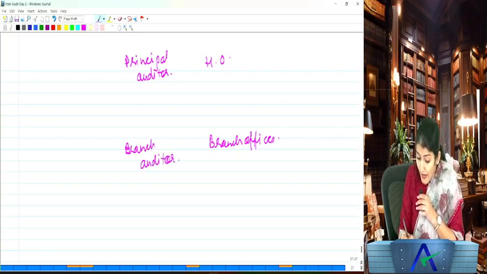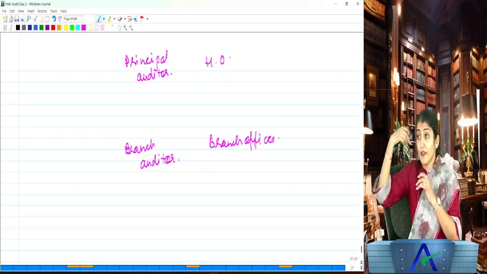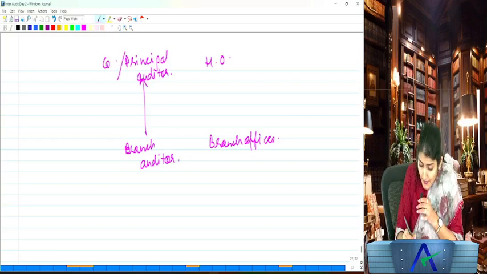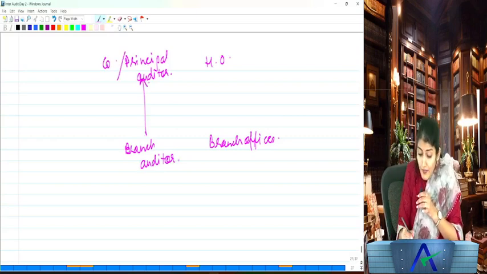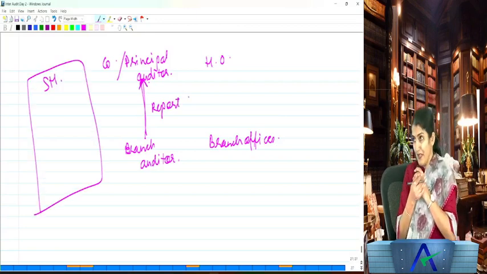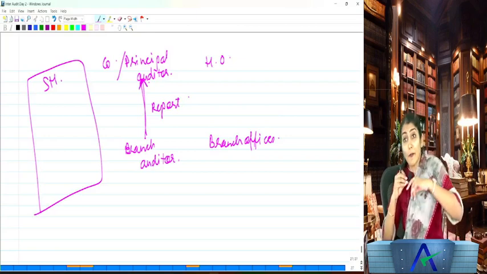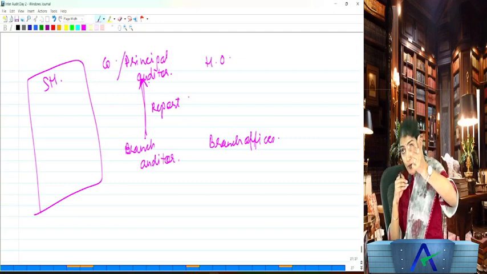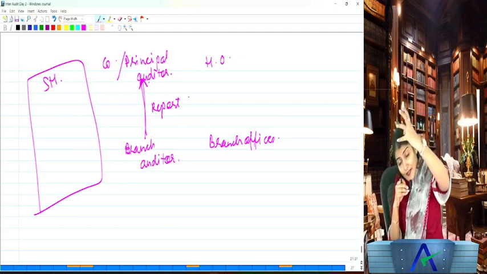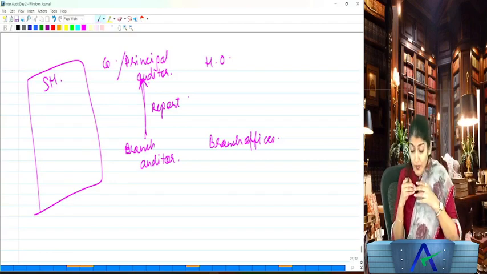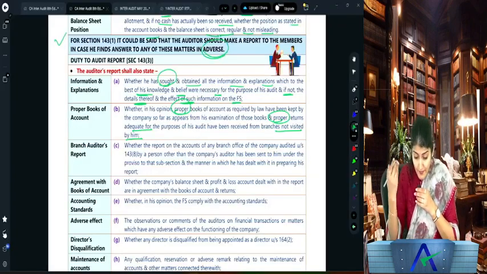The branch auditor forwards his report to the principal auditor, and then the company auditor, considering the reports of the branch auditor, issues the final report to the shareholders. Does the branch auditor directly report to the shareholders? No. The branch auditor reports to the principal auditor, who, considering the branch auditor's reports, issues the final report to the shareholders. So what is 143(3)(c) over there?